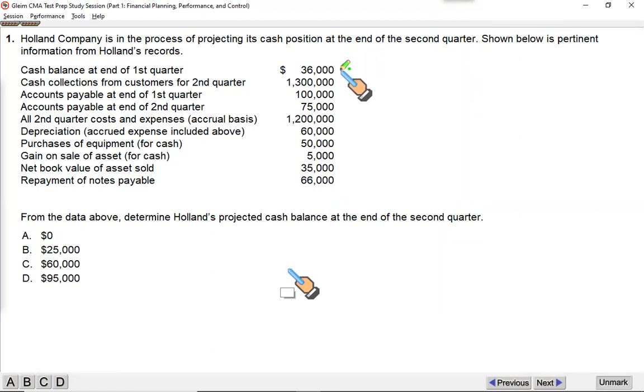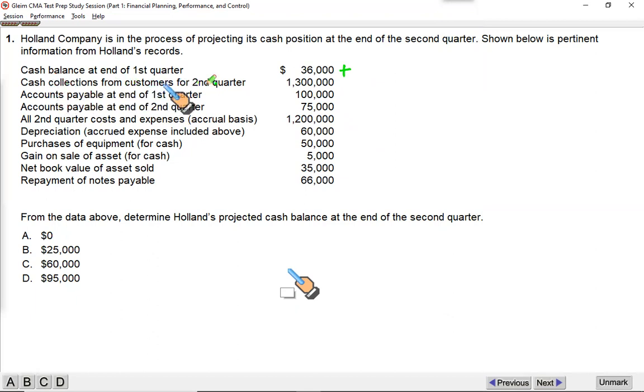This is the opening balance of cash. What we have to find out from the data above: determine Holland's projected cash balance at the end of the second quarter. Your closing balance is to be calculated from these expected numbers. So you have your opening cash balance, $36,000.